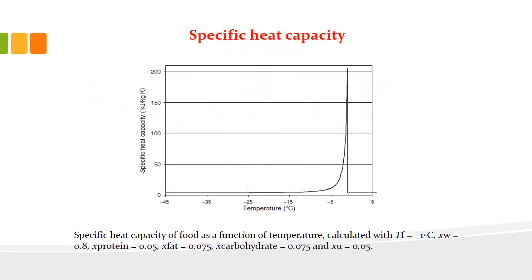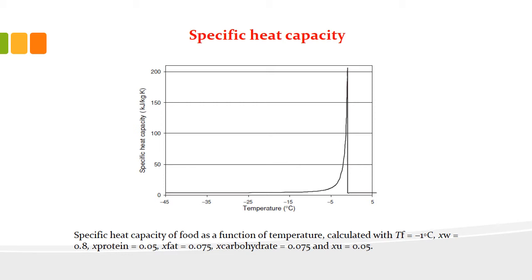You see this graph is taken from a research paper to show the change in specific heat. Here they have taken a food material having 80% moisture content. That means its mass fraction of water is 0.8, protein content is somewhat 0.05, fat content is around 0.075, carbohydrate content is around 0.075, and the remaining is ash.